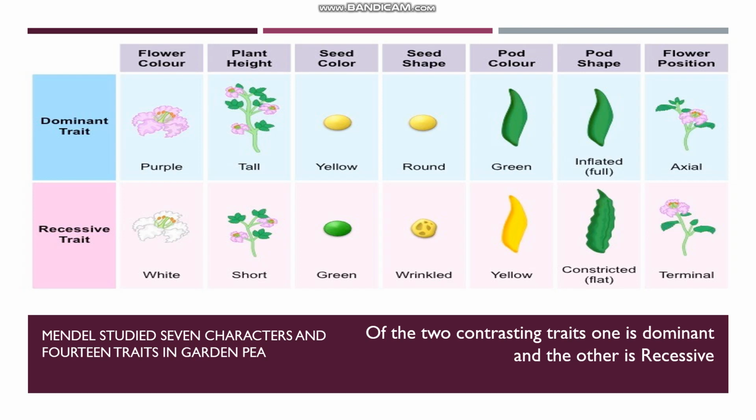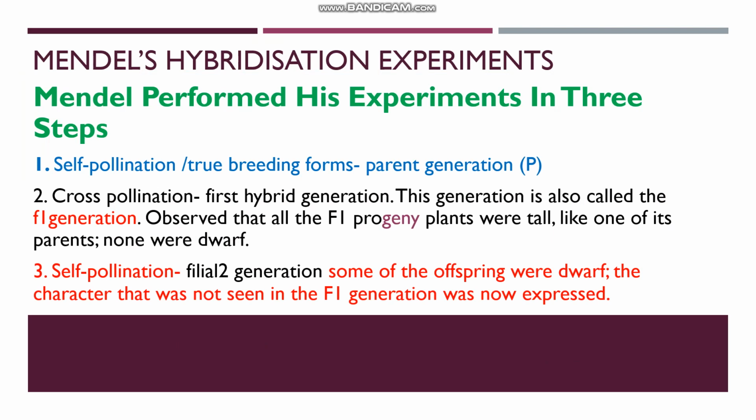So Mendel studied 7 characters and 14 traits in this garden pea. And the 14 traits were contrasting traits. 7 traits were considered as dominant traits and 7 were recessive traits, which you will understand after learning the pattern of inheritance. Mendel performed hybridization experiments in 3 steps. The 3 steps were first is self-pollination, then cross-pollination, and again self-pollination. These were the 3 steps in Mendel's experiment.